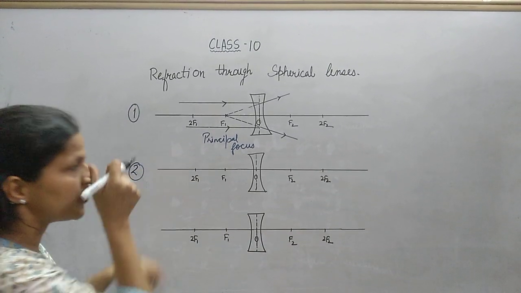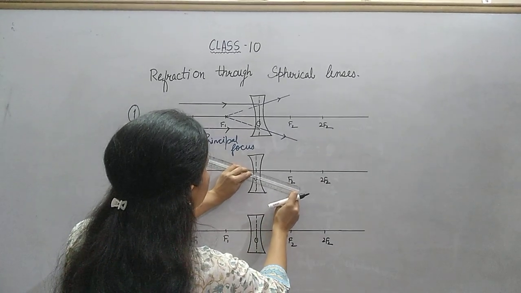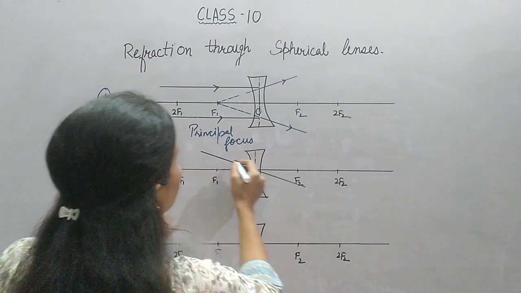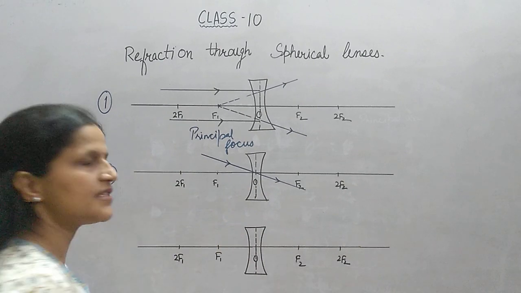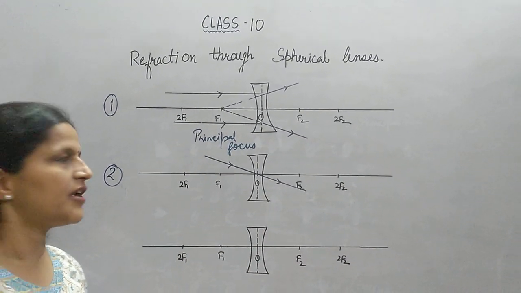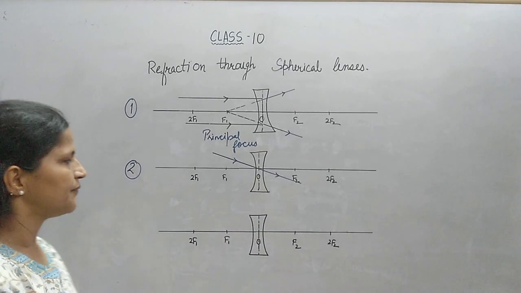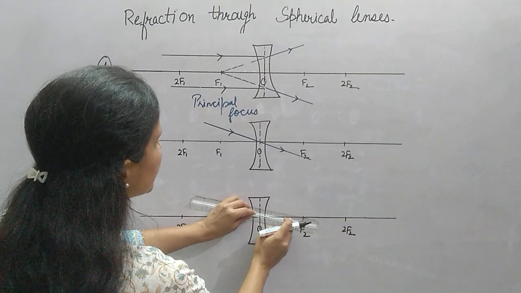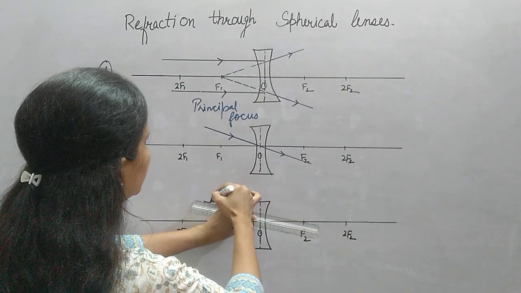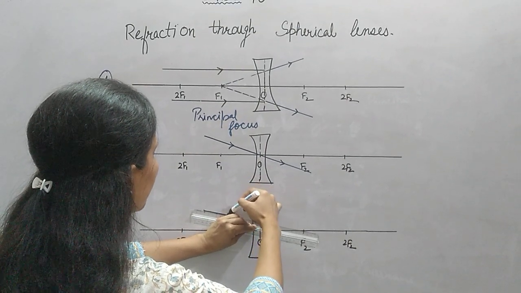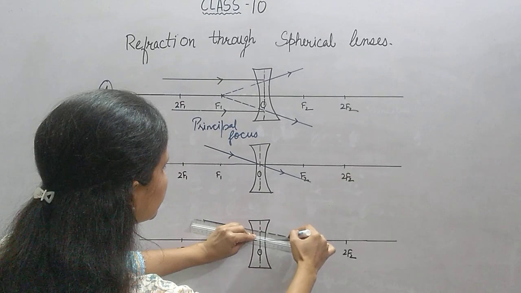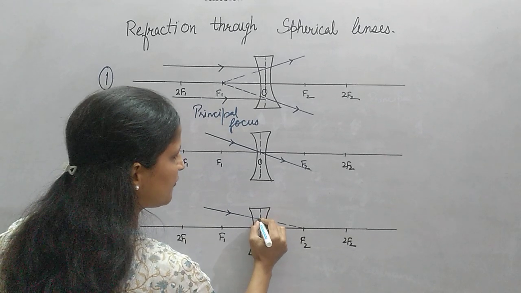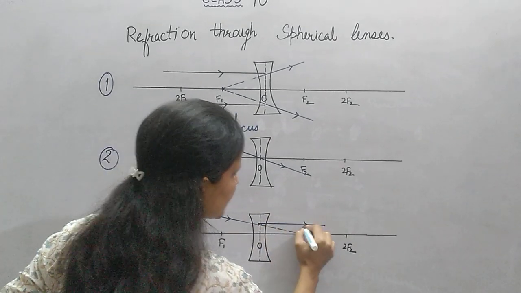The second rule will be the same for both the lenses. If any ray of light passes through the optical center, it goes undeviated. So here we get the definition of optical center once again: it is a point on the concave lens from where the light passes undeviated. The third rule is that if there is a ray of light falling on the concave lens in the direction of F2, like this, this is the incident ray in the direction of F2, then after refraction it will become parallel to the principal axis, like this.